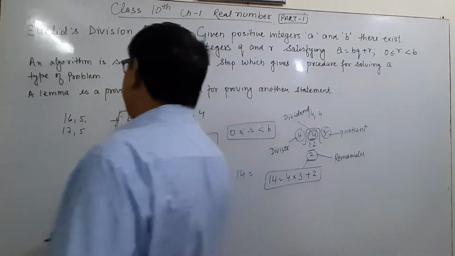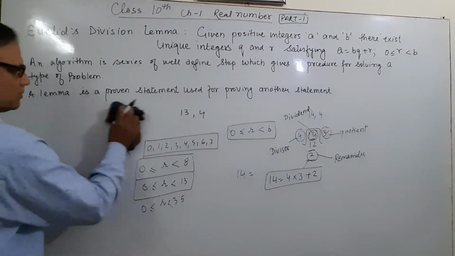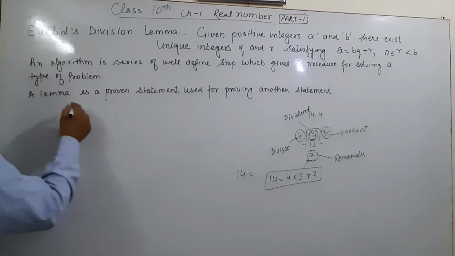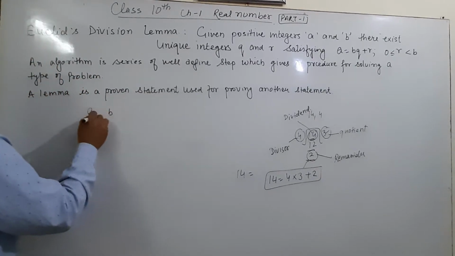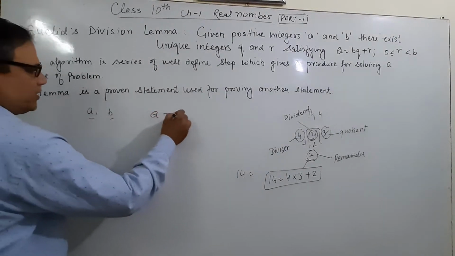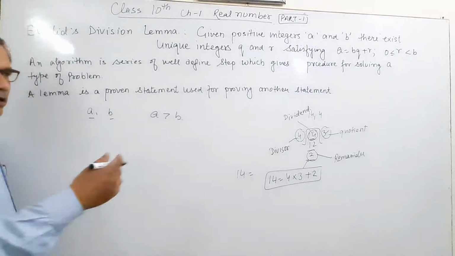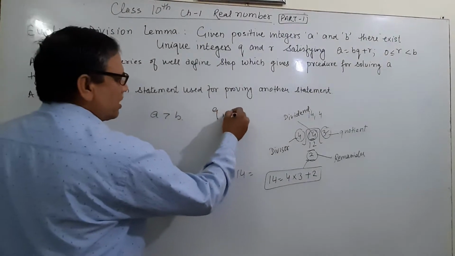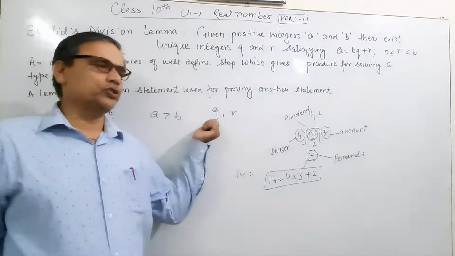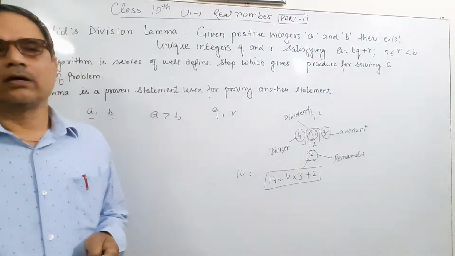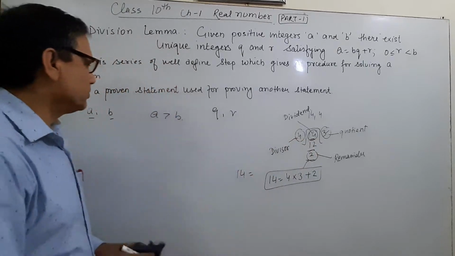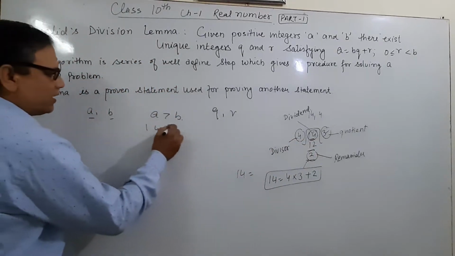That means if we take any two numbers a and b, with a greater than b, and two other numbers q and r, where q is the quotient and r is the remainder. We take two numbers like 14 and 4.